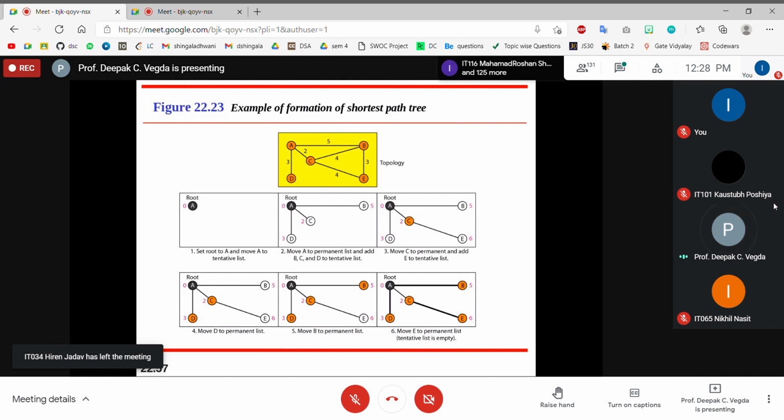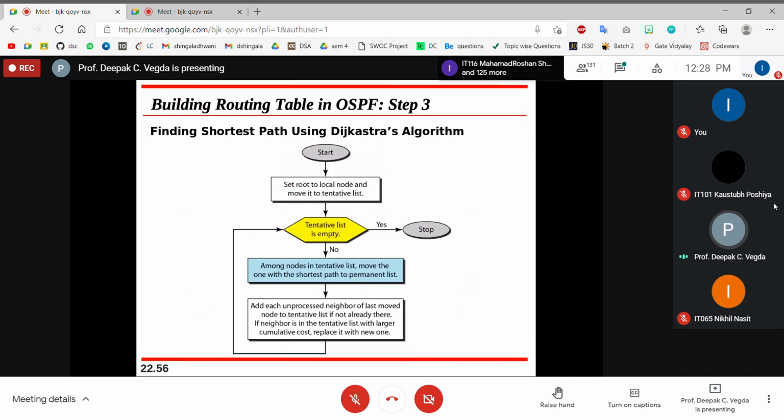So the third step says how to find the shortest path. To find the shortest path, you will have the entire topology, and there you need to run the Dijkstra algorithm. How to run the Dijkstra algorithm is like this. It is for every node. We'll do this for every node.